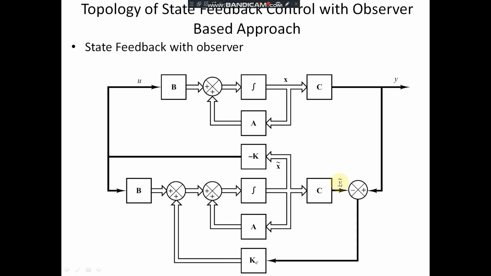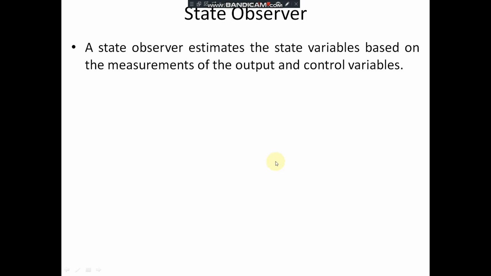So this y cap represents the observed output, this is the actual output, and the actual output and observed output are taken together, the difference between the two, and we will design the gain matrix ke which is given at the input side, and with that we'll calculate the x cap or this x hash which represents the observed states.